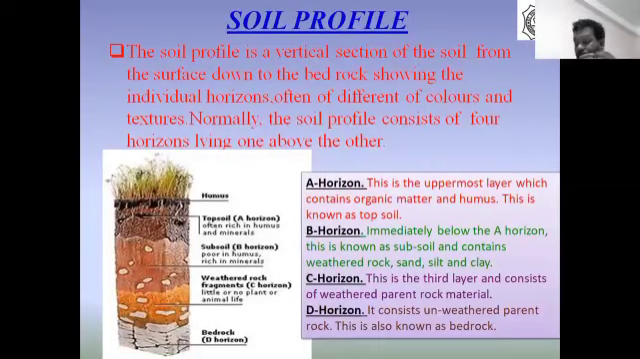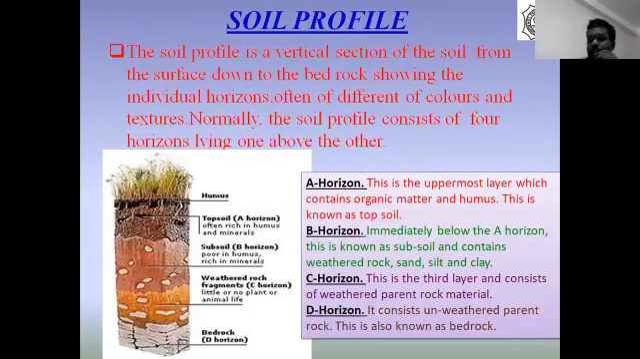Now, the humus and organic matter that are present in the A horizon, how do they reach there? They are carried down by the third party, that is water. The A horizon is called the zone of elevation.